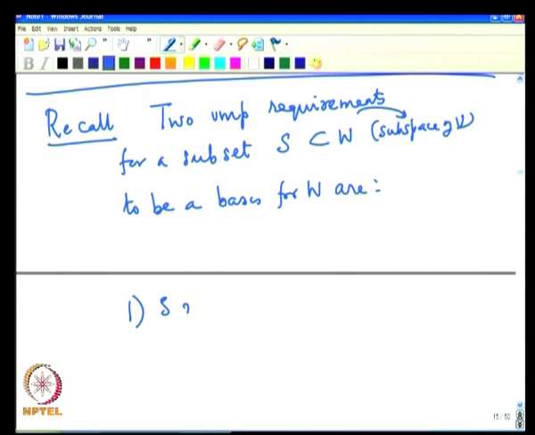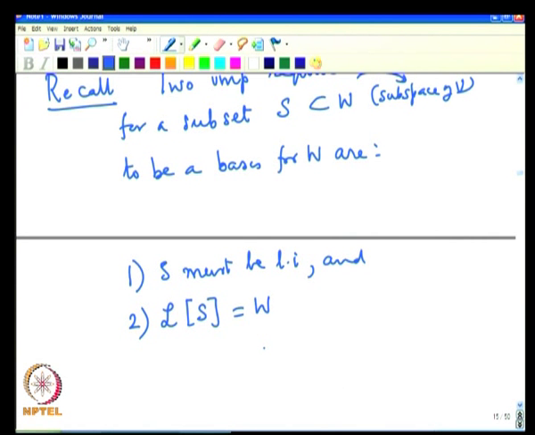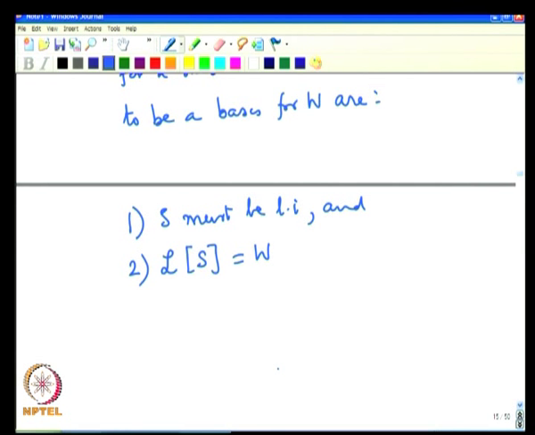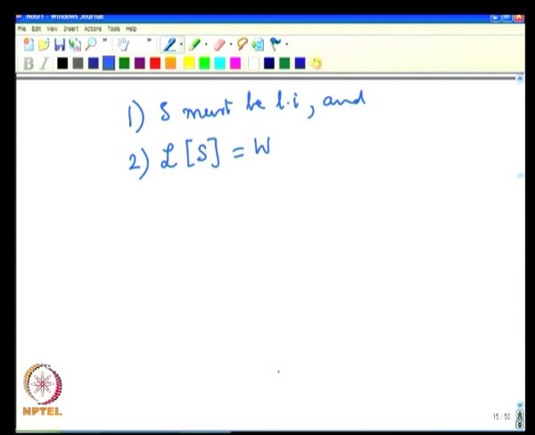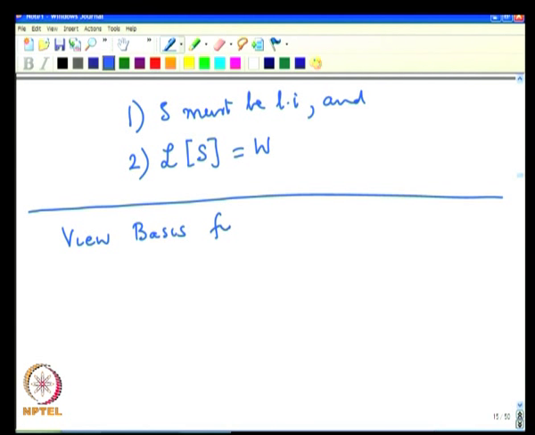One, S must be linearly independent, and two, the linear span of S must be equal to W. That is, every vector in W must be a linear combination of a finite number of vectors in S. Okay. Now, we are going to look at basis from a different point of view.